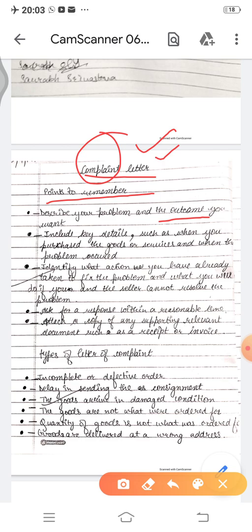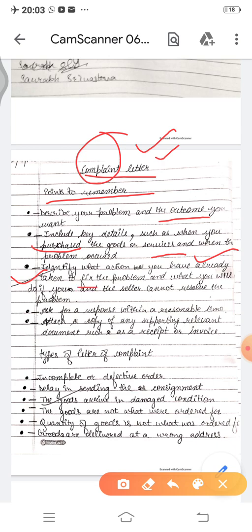Second, include key details such as when you purchased the good, meant to say the date of purchasing that gadget or product or service, and when the problem occurred, meant to say when the problem started, what kind of problem you are facing in the same product. Then write down what action you have already taken to fix the problem.